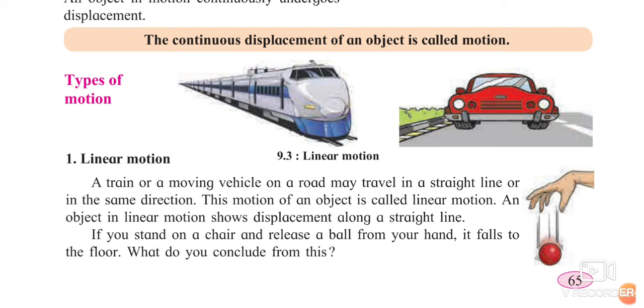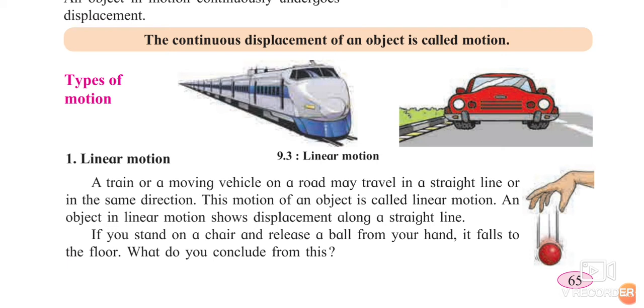For example, when you are traveling in the ghats, you know the ghats which are present. If you are traveling on that road, can you say you are in linear motion? No, because it is circular type. So, linear motion is that motion which you can say is coming in a straight line. So, the train or a vehicle moving on the road may travel in a straight line or the same direction.